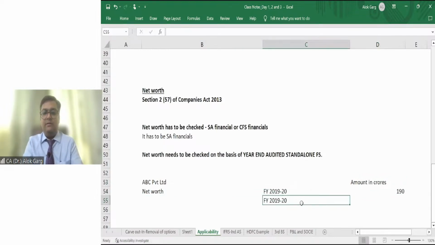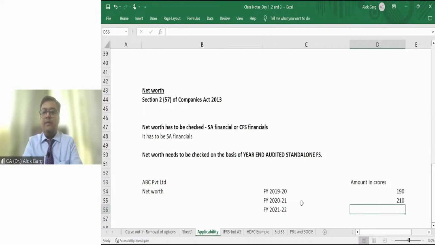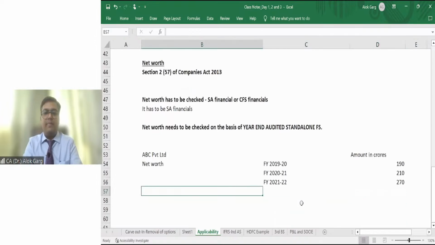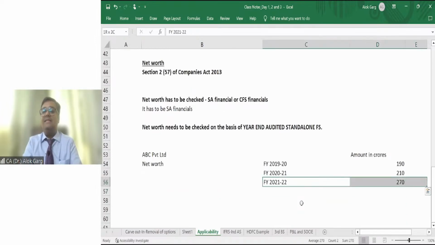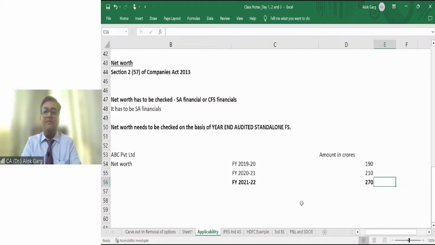In FY 2021, it becomes 210 crores. In FY 21-22, it becomes 270 crores. Let's say it crossed 250 crores. So Ind AS is applicable from which year? So 31st March 22, net worth has increased, net worth has crossed 250 crores. So Ind AS will be applicable. In this case, Ind AS will be applicable immediately